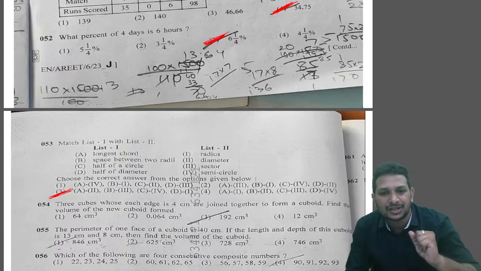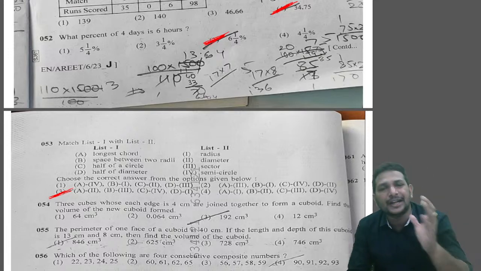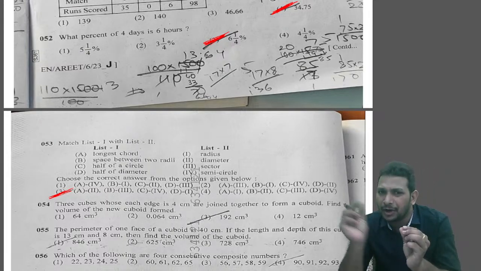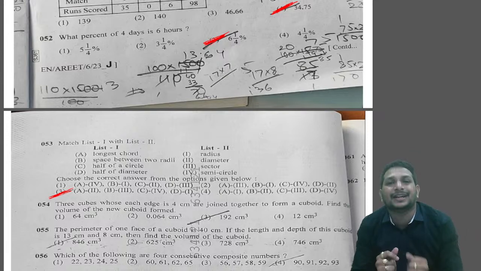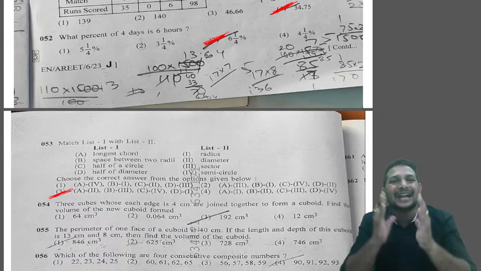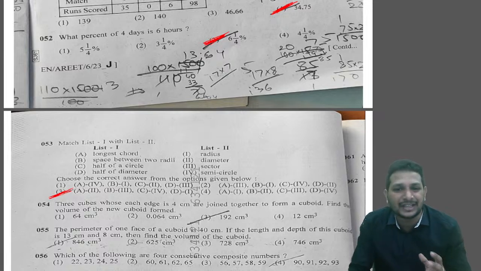Cubes whose edge is 4 cm are joined together to form a cuboid. So 3 small cubes are joined side by side to form a cuboid. We need to find the volume of that particular cuboid.